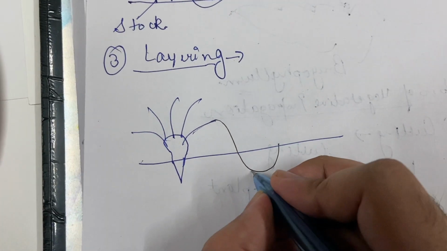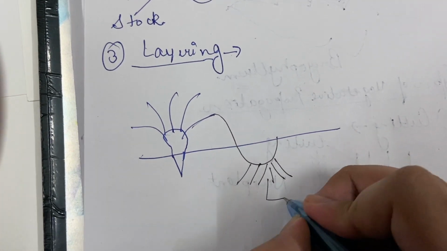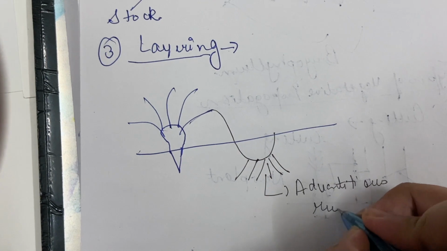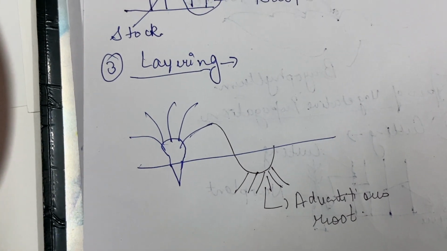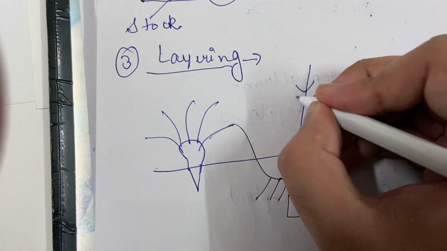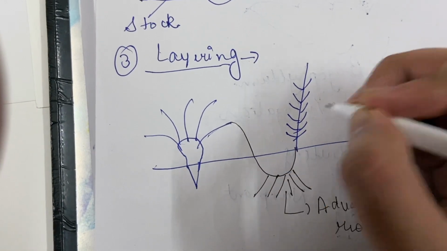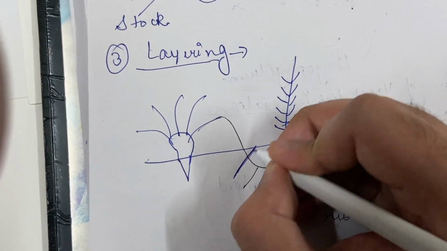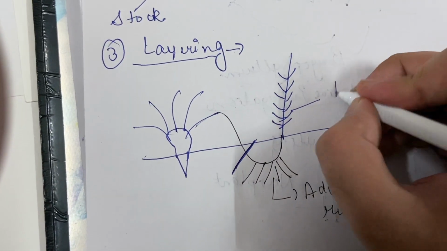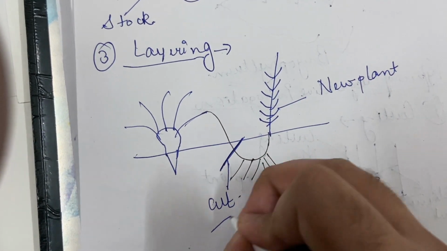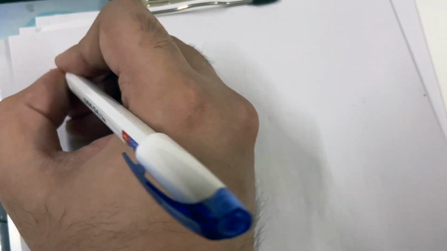Now after some time there would be growth of adventitious roots from this branch which we have rooted inside the soil, and there would also be growth of a shoot from this. So a new plant has developed. Now when there is also formation of a shoot, we will cut this branch from here and this will grow into a new plant. This is the cut.